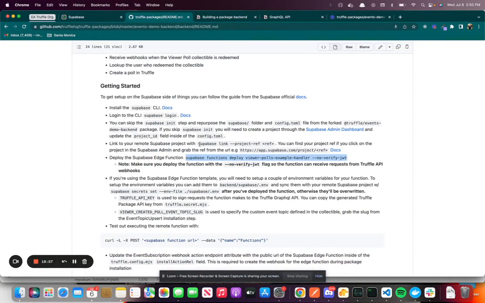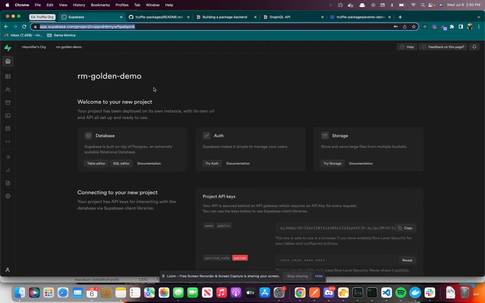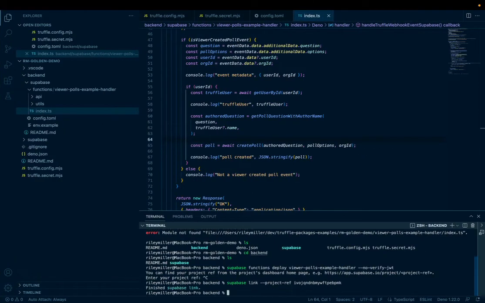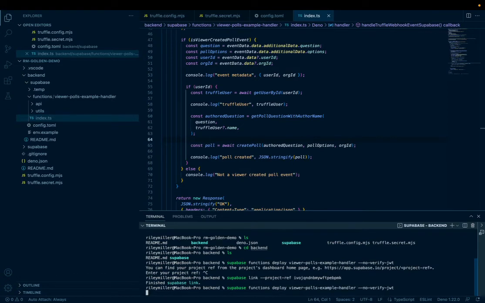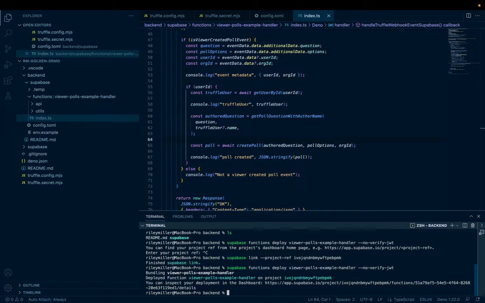We have to actually scoot back a little bit. So we're going to go to Supabase link. Make sure that we have that ref. We do. We're good there. And then we can deploy the function. Okay, so we're good to go there.